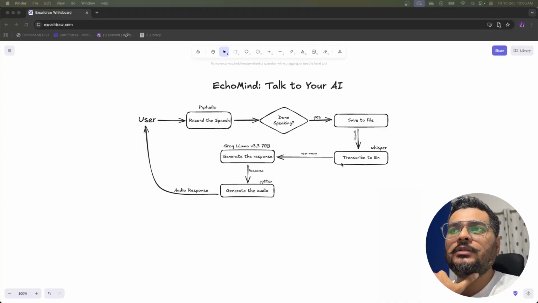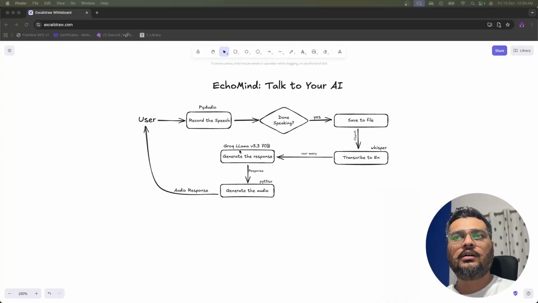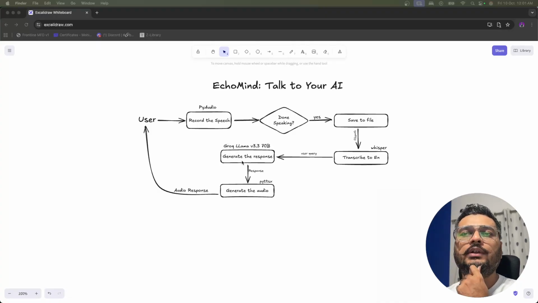Okay, so we'll be using the Whisper AI to convert our audio file to a text file, and then that text is sent as a user query to our LLM, right? So in our previous video, you have already seen how we use an LLM with Groq. Here we are doing the same thing, the same LLM, and the same Groq API. What this will be doing is generating a response for you, right? Once the response is generated, it will be giving you an English response, in text.